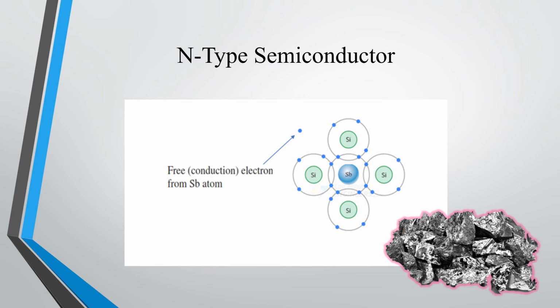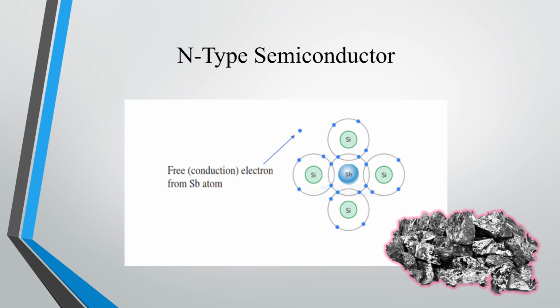What happens is when antimony is doped in a silicon crystal, 4 out of 5 valence electrons of antimony share covalent bonds with electrons of the neighboring silicon atoms. So 4 out of 5 electrons of antimony are bonded with electrons of silicon, as you can see here. 1 electron of antimony is left out.